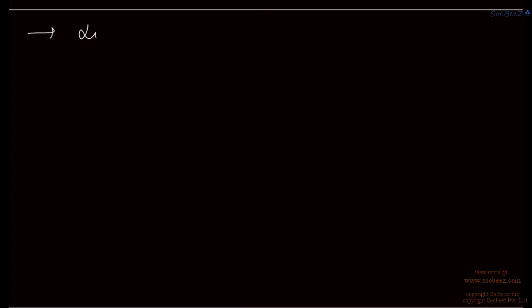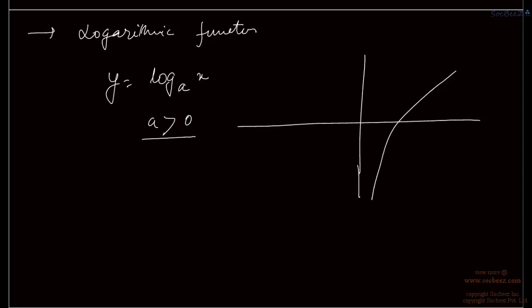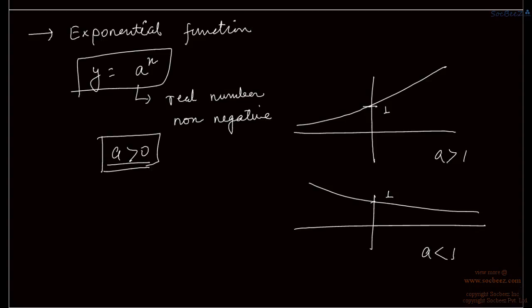Similarly, we have a logarithmic function, y equal to log base a of x. Here also a should be greater than 0, and its graph is something like this. So see, for the exponential function, what is the domain?